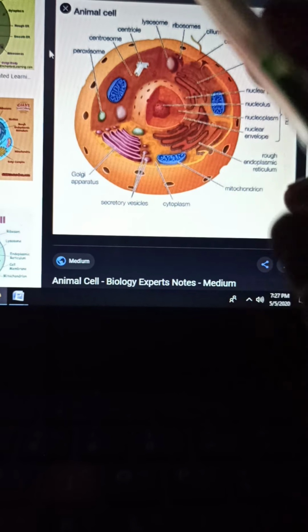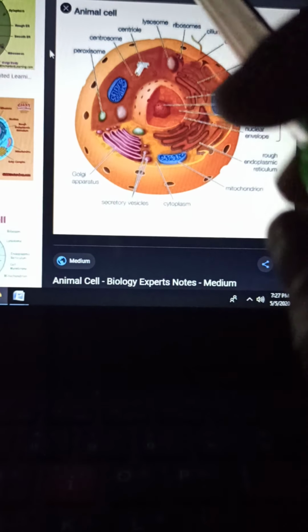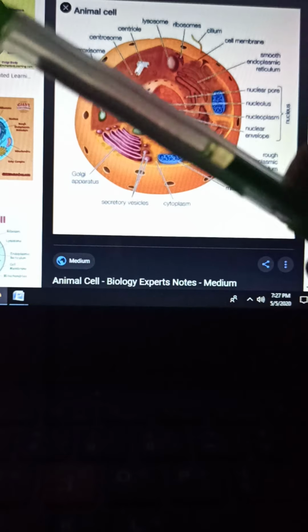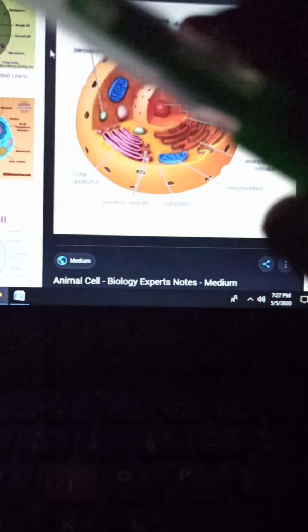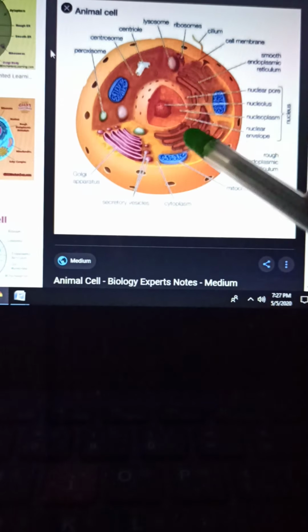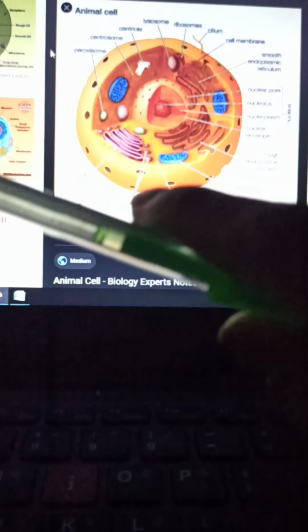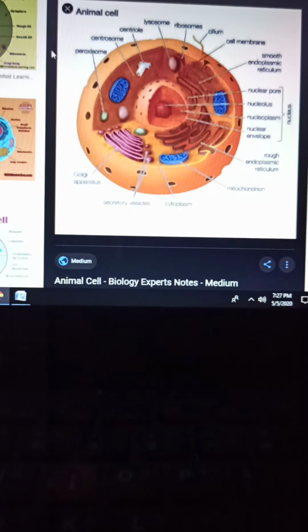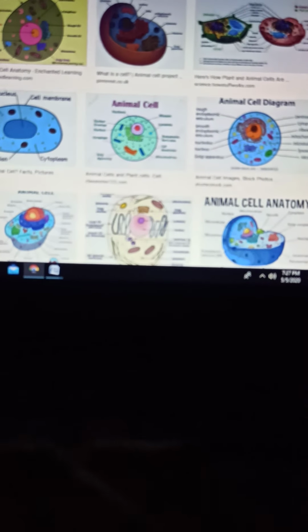So the major differences between plant cell and animal cell are: first, plant cell has a cell wall and animal cell has no cell wall. Second important thing, in plant cell, the chloroplasts, means plastids, are present, which are responsible for the photosynthesis process because they contain chlorophyll, the green pigment chlorophyll. In case of animal cell, the plastids are completely absent.